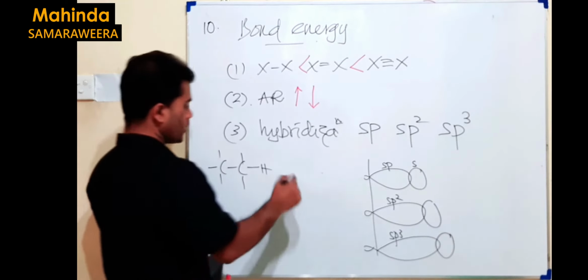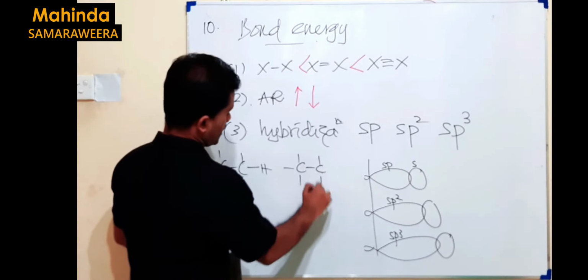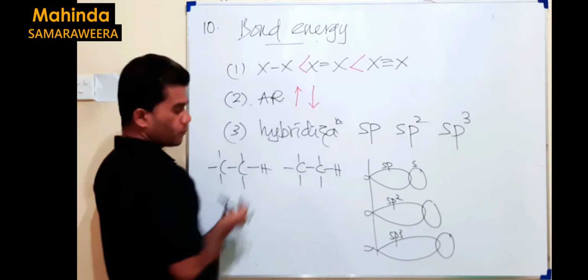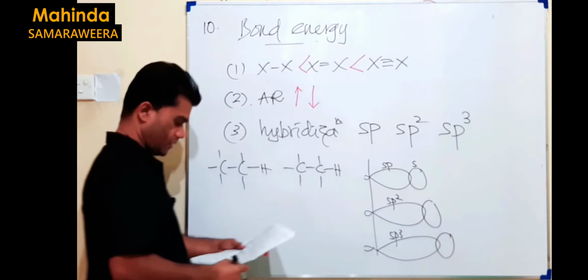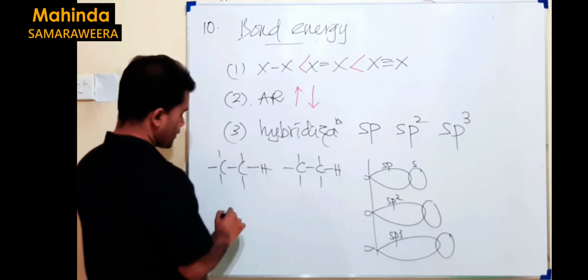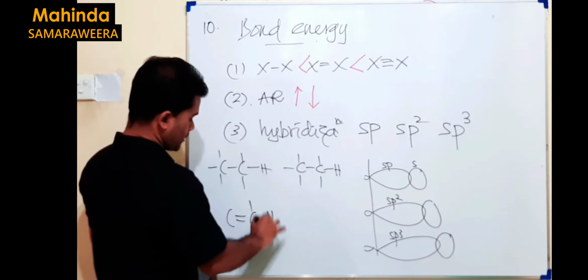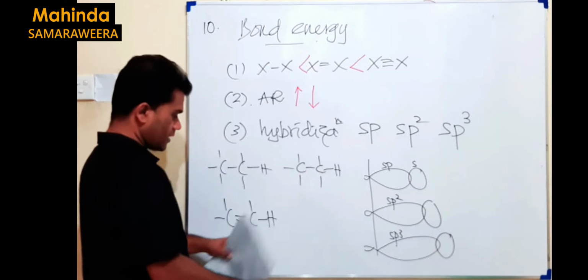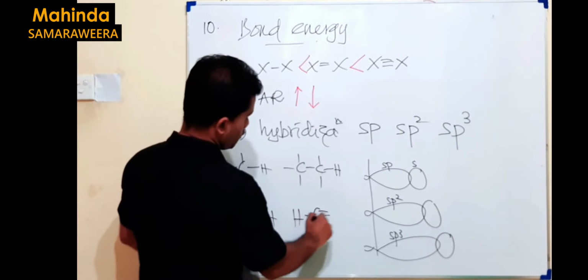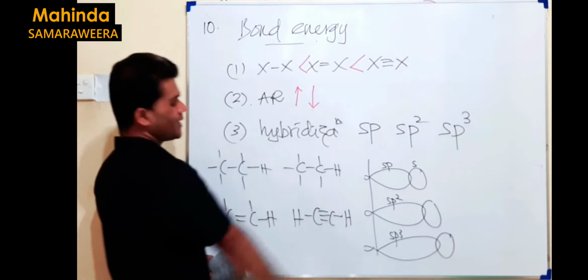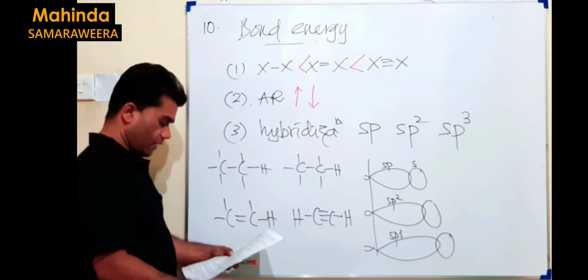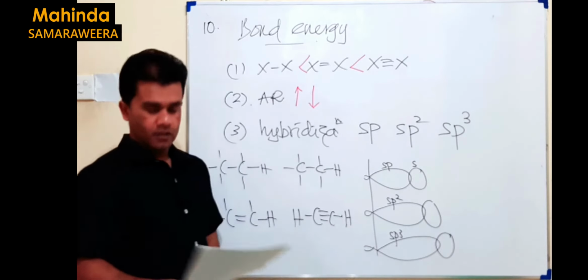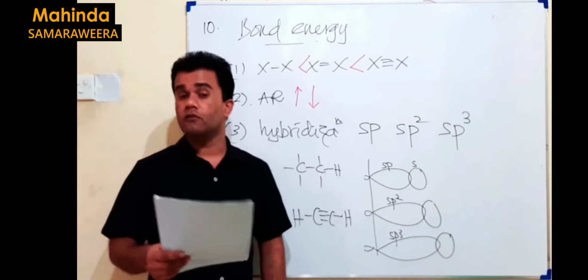Second, again C2H4Br2, it's something like this. We consider CH bond. C2H4Br2, again sp3-s. Next, C2H4. C2H4 we get it something like this. sp2-s. Next, fourth one, C2H2. C2H2 is something like this. sp-s overlapping. All they have same bond energy, no? So now you see sp-s is found in this case. So the correct answer for this should be the fourth one.